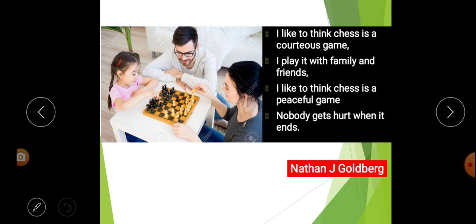In the fifth stanza, again the poet repeats that he thinks chess is a courteous game. It is a polite game. And he plays with his family and his friends. The poet thinks that chess is a peaceful game because nobody gets hurt when it ends. That means when the game is over, nobody gets hurt or injured. That's why, according to him, he has entitled the poem as the peaceful game.